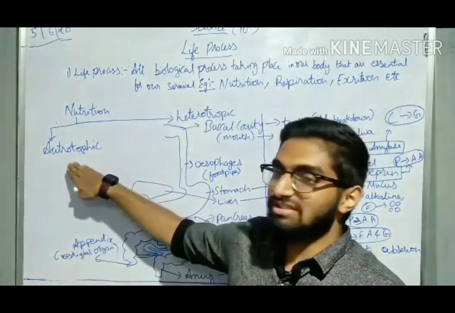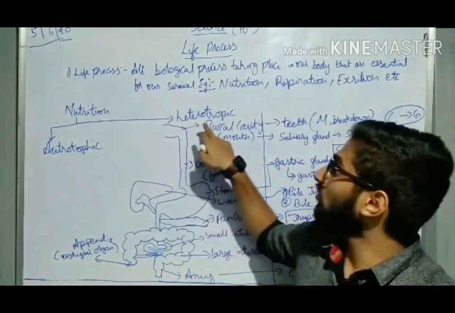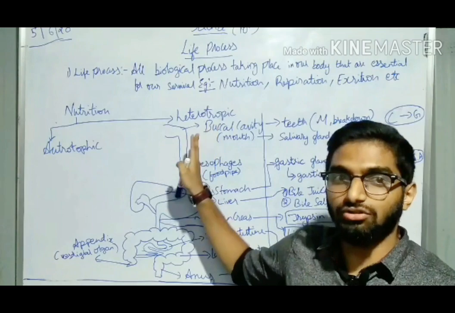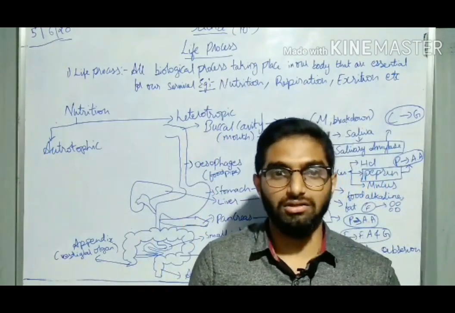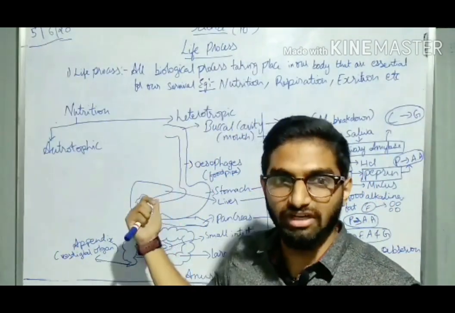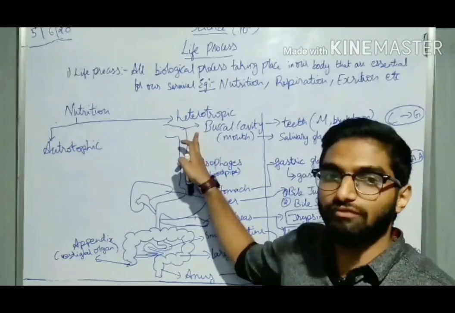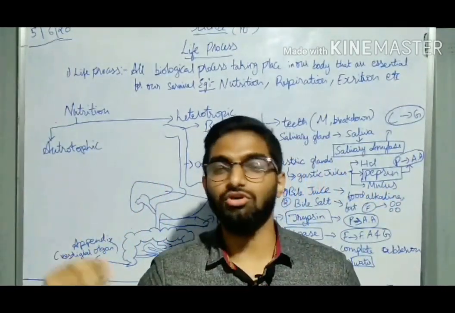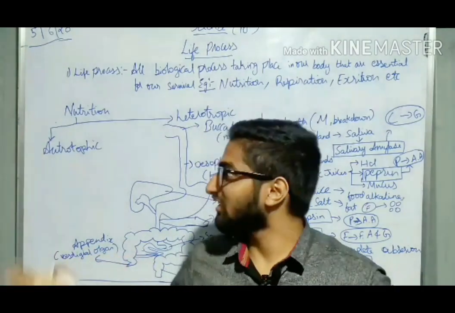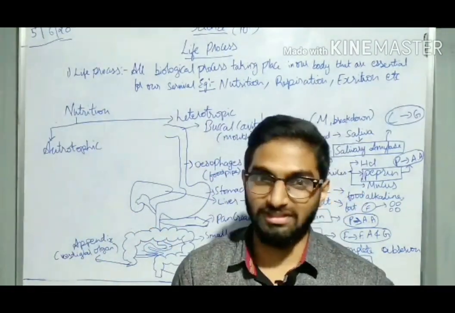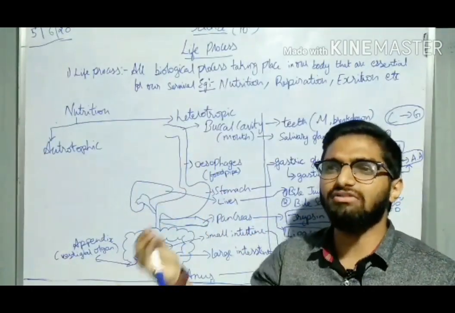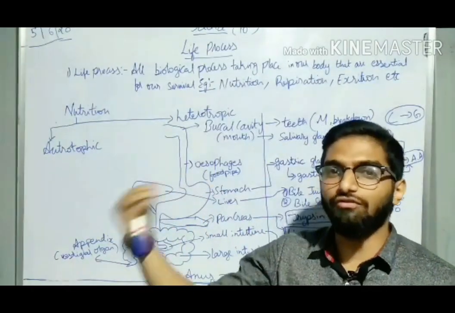Heterotrophic nutrition is the opposite, which depends on some other organism for survival. For example, you might tell me, no sir, my mom is an autotroph because she prepares food. That is not true. We are actually depending, directly or indirectly, on some other creation of God.